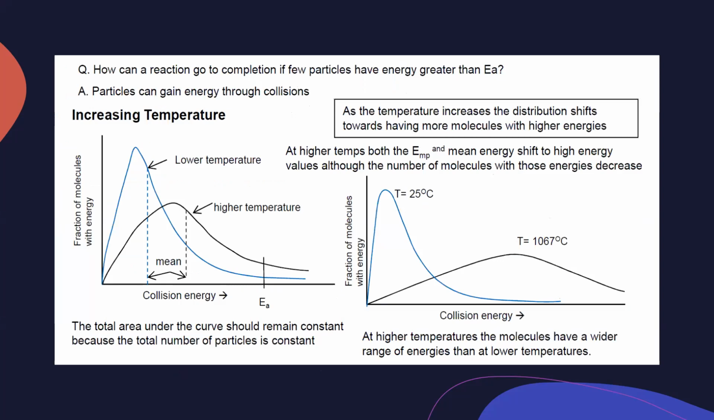So as we are increasing the temperature, you can see the peak, the most probable energy, is shifting towards the right-hand side, and the number of particles with the probable energy will decrease, as an increase in temperature causes a greater proportion of the particles to have higher energy.